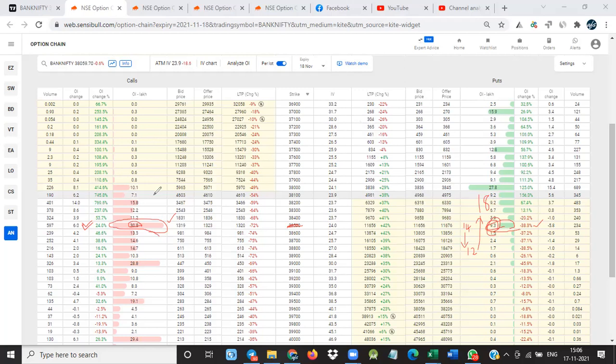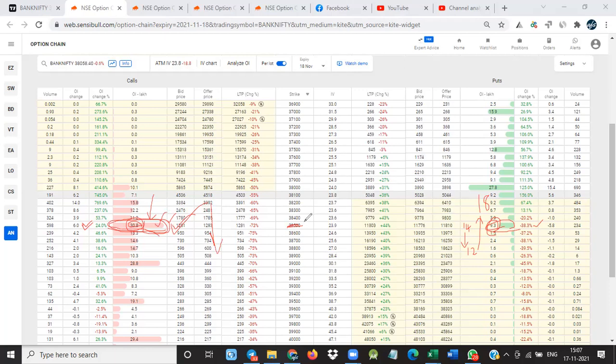Whenever the market is moving up and you see this, this is a barrier. If you see this much call writing, it was accumulated over the past few days, from last week. So for the market to move up, these calls have to be wound up. If this unwinding is not happening at this place, we may assume the market may not go beyond that.